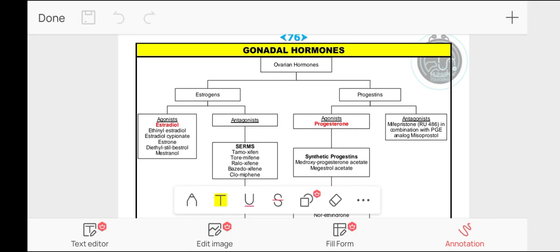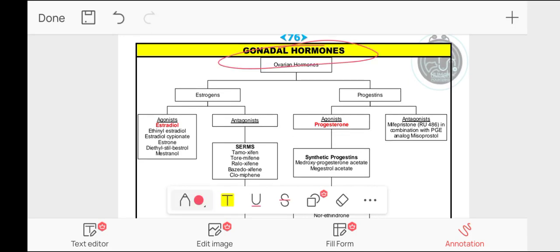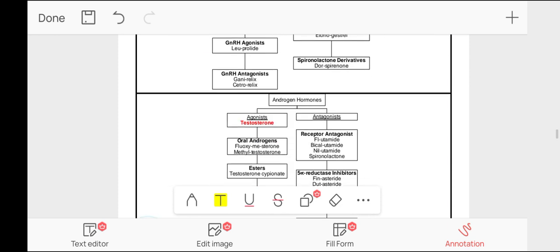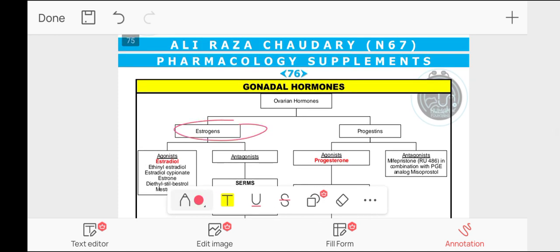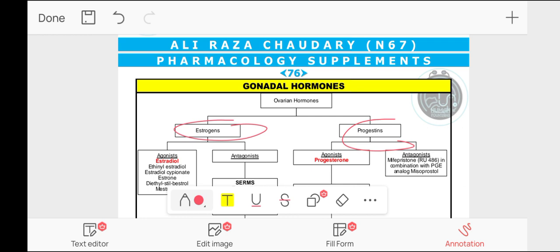Hello everyone. In this video, we will talk about gonadal hormones. The gonadal hormones in male are androgens, which have masculinizing action, while the gonadal hormones in female are called ovarian hormones because they are produced by the ovary, specialized thecal and granulosa cells. The ovarian hormones are further divided into two groups, estrogen and progesterone, also called progestin.